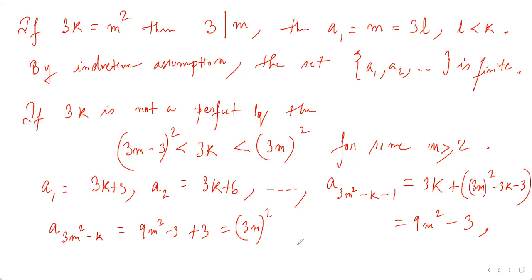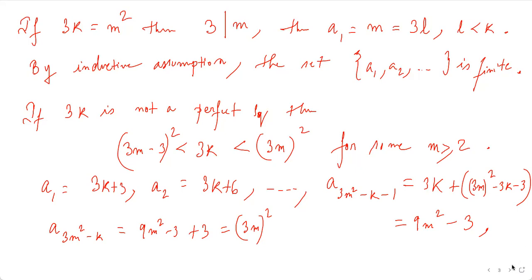Okay, so this is the next term, and now note that we are finally getting this perfect square here. What will be the next term? That is 3m, correct?